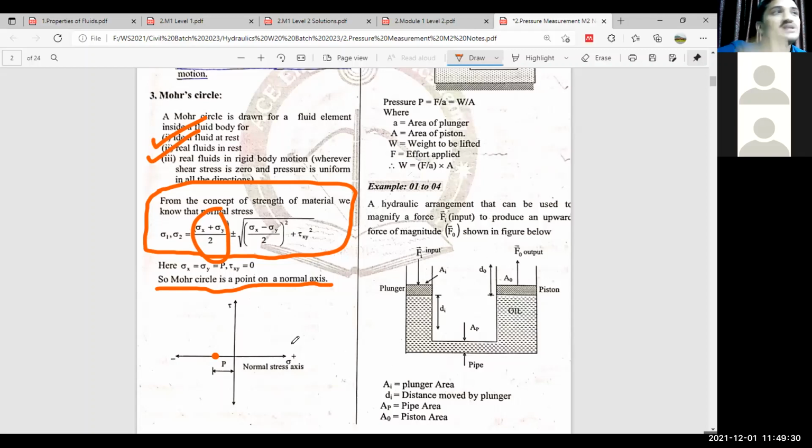And if you want to measure, it depends upon the density of water, because the density of water is 1,000 kg per meter cube. Instead of that, if you use mercury inside the manometer, then you can measure the higher pressure. That's why mercury is a manometric fluid, because it has a higher density. If you check the density of mercury, it is in the range of 13,600 kg per meter cube. That's the advantage of mercury, right?